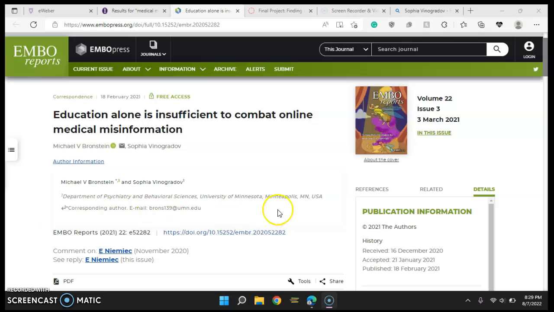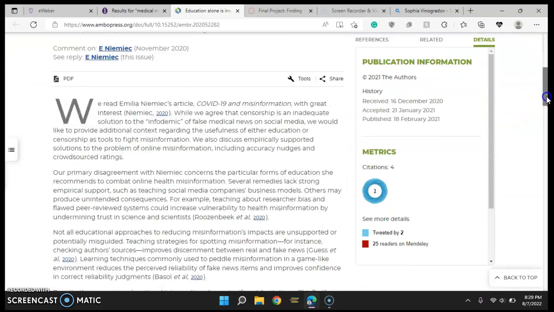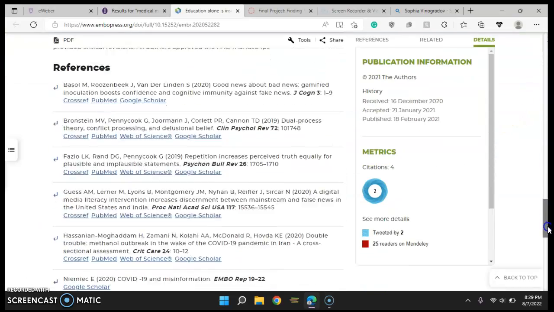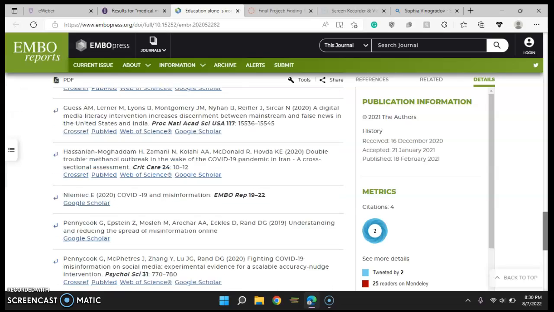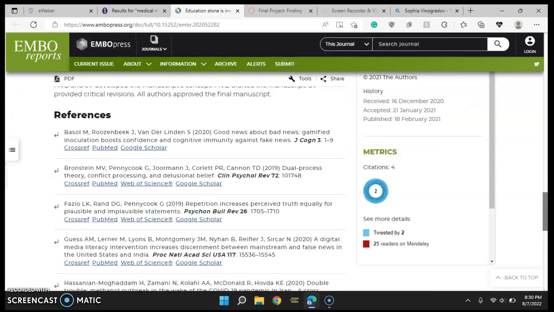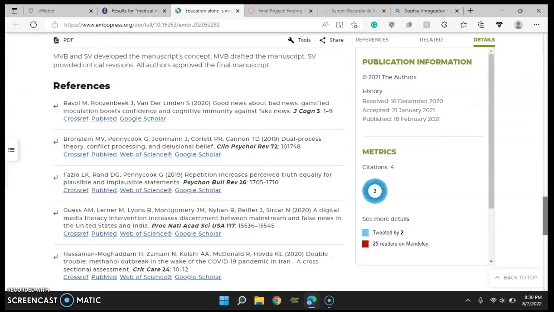Okay, let's move on to the references that are stated here. Okay, there are 10 references that are stated here. All of them we can see are taken from Google Scholar, meaning most of them are peer-reviewed and are scholarly articles, just like this article is. And their publication dates, I went through all of them and wrote them down.